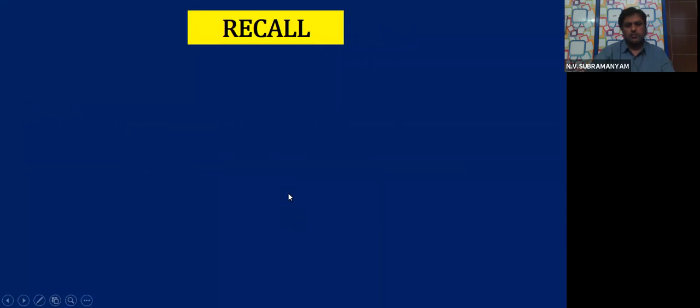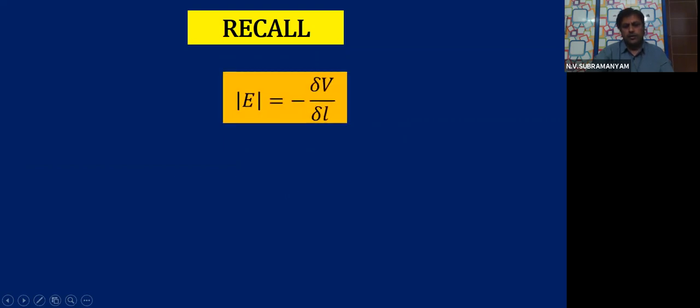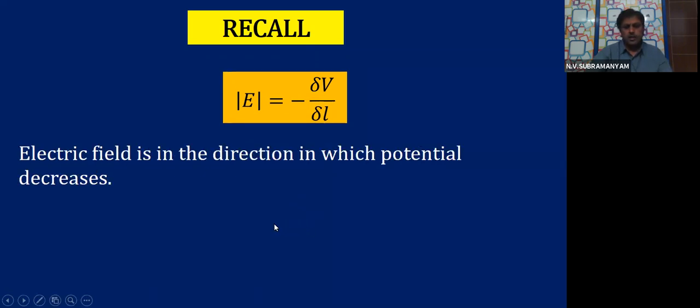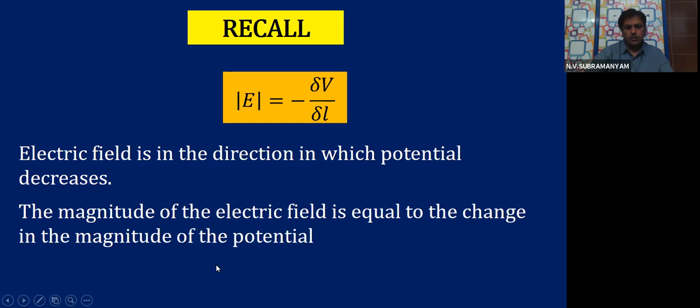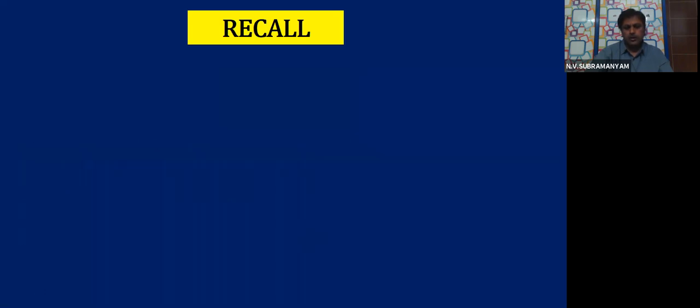Let us look at some points which we dealt earlier. Let us recall. Electric field and potential relation: E is equal to minus dV by dL. dV is the change in the potential. dL is the perpendicular distance between the 2 points having dV potential difference. Second point, electric field is in the direction in which potential decreases. The magnitude of the electric field is equal to the change in the magnitude of the potential per unit displacement.